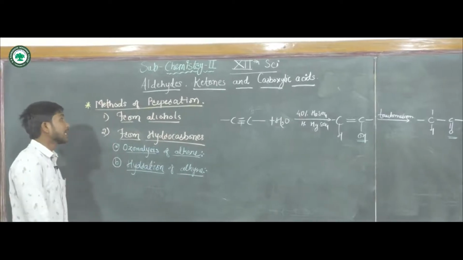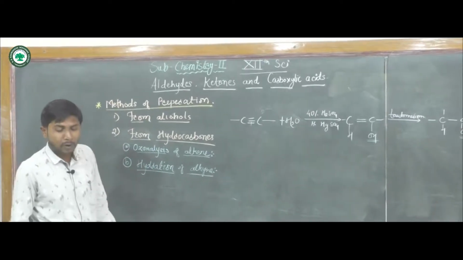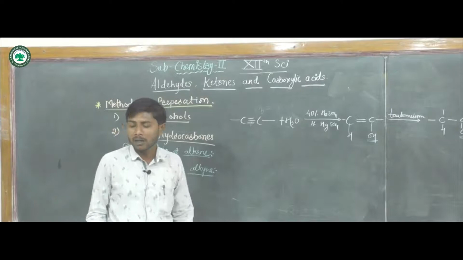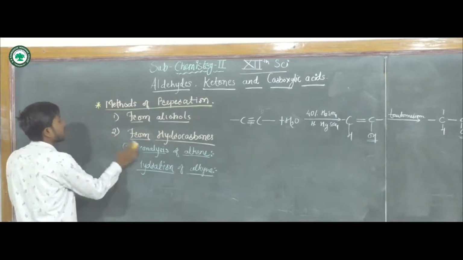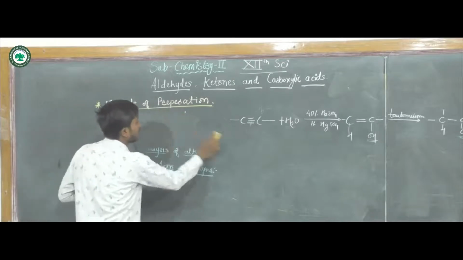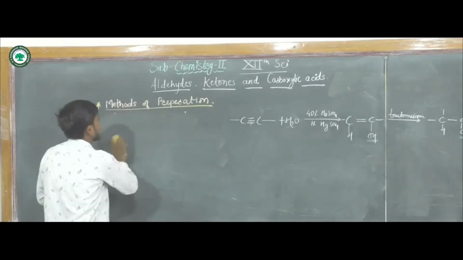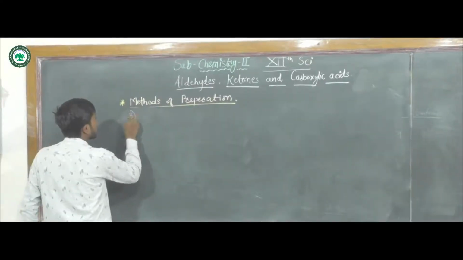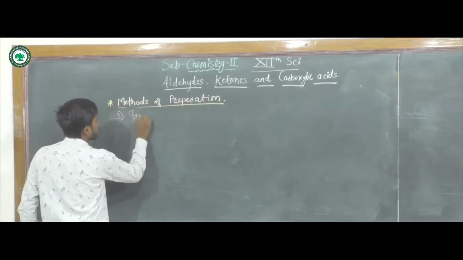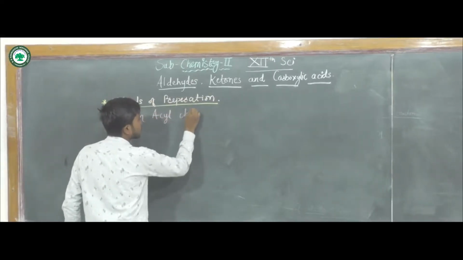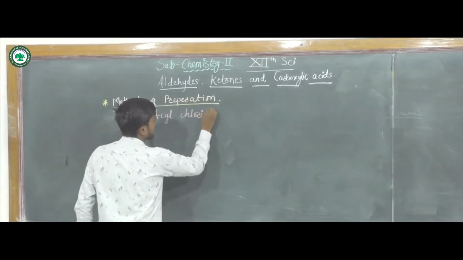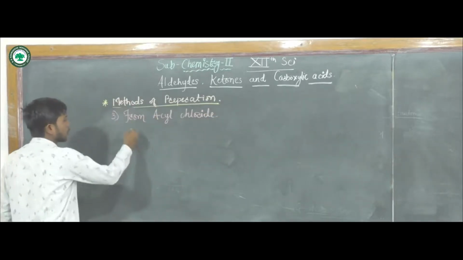Now we will see the method of preparation from acyl chlorides. What is the general molecular formula for acyl chloride?